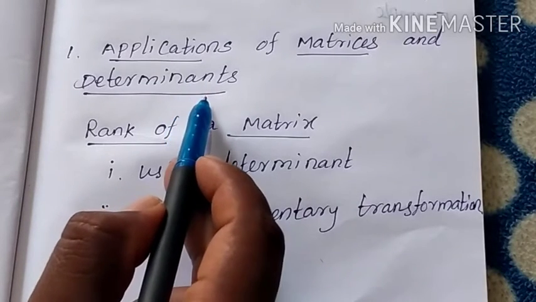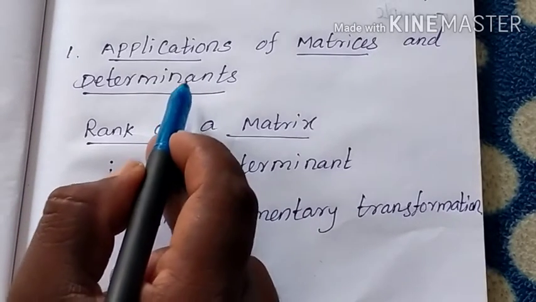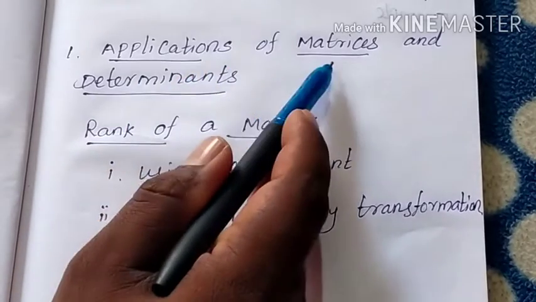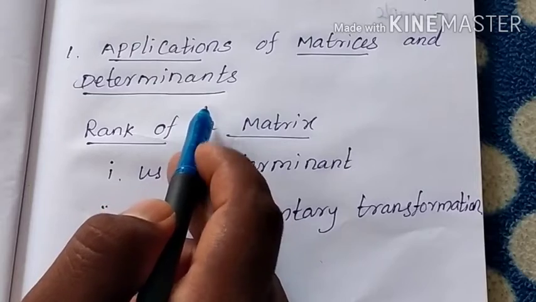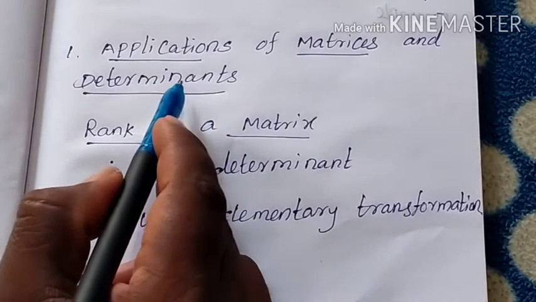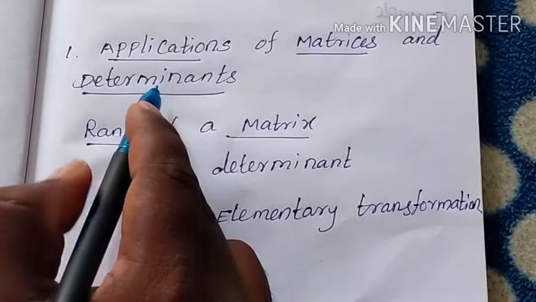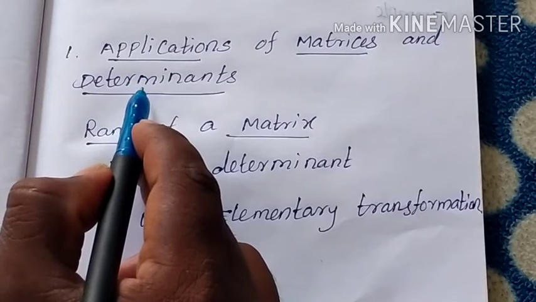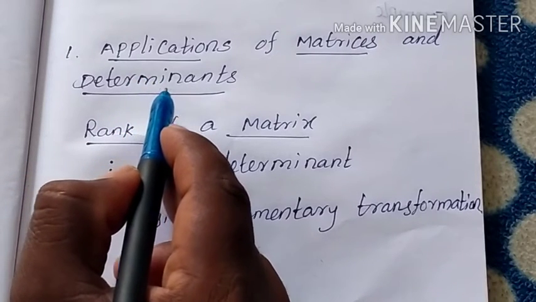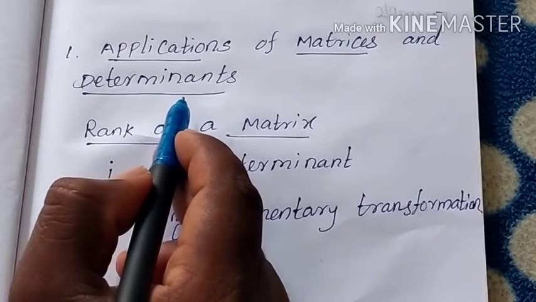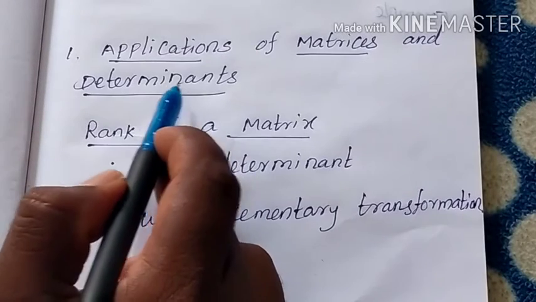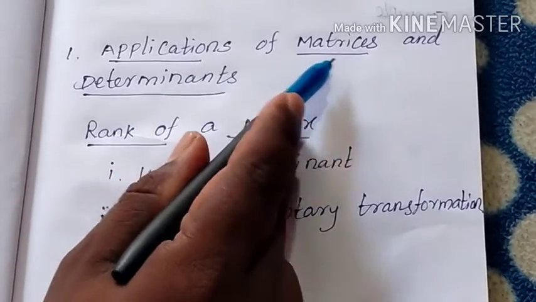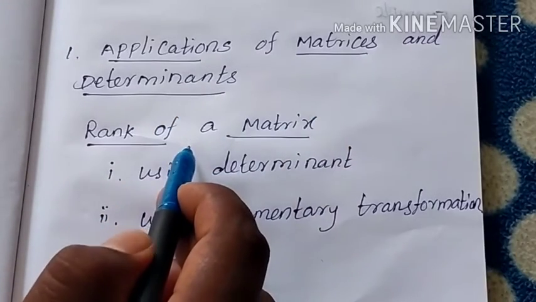Here, we are going to learn the applications of matrices and determinants. Without matrix knowledge, you cannot learn economics, commerce, and accountancy. So matrix is important for these subjects.